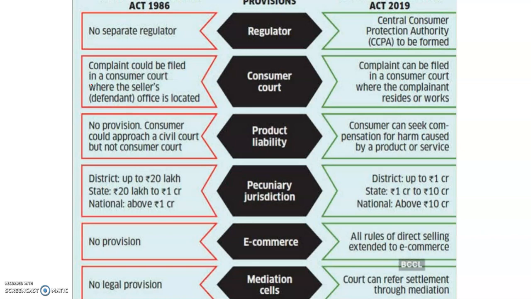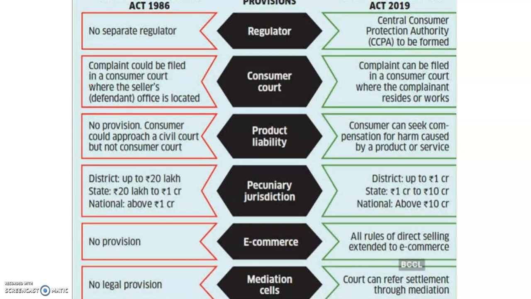As far as the consumer court provisions are concerned, in the new act the complaint can be filed in a consumer court where the complainant resides or works, while in the earlier act we had to file a complaint in the consumer court where the seller's office is located. It was very much a problem of discomfort for consumers to register the case, but now the situation has changed tremendously, so it will help people to get their right jurisdiction.